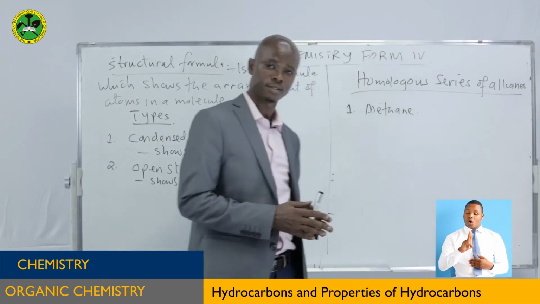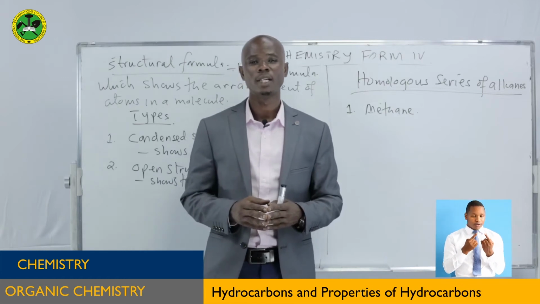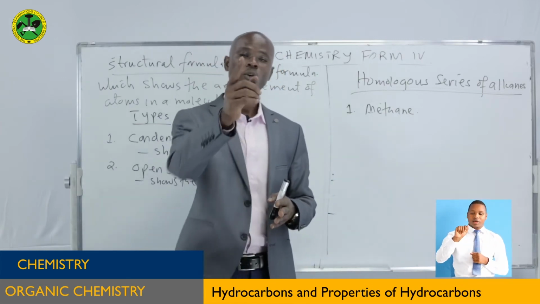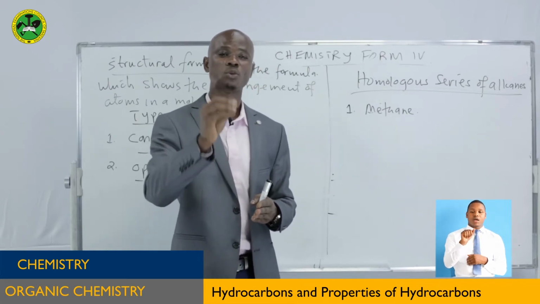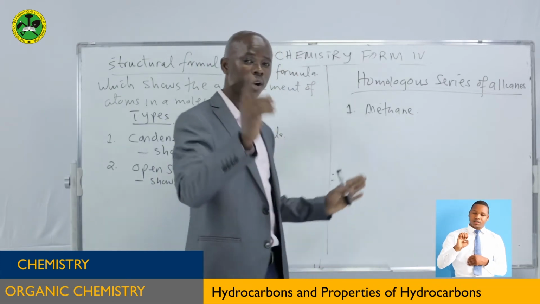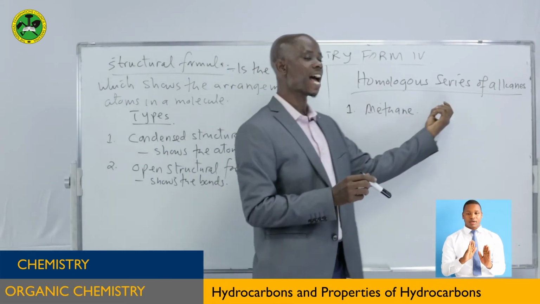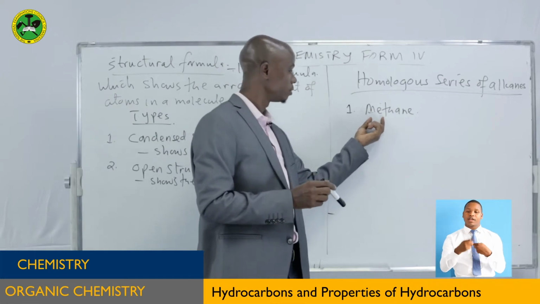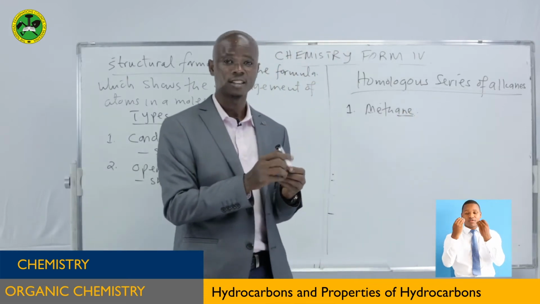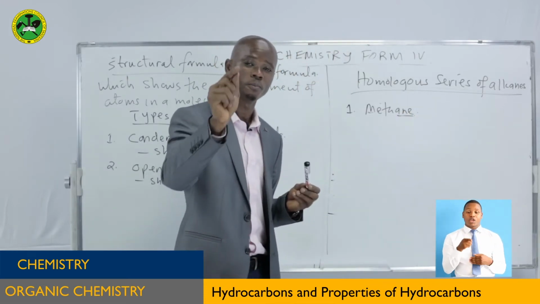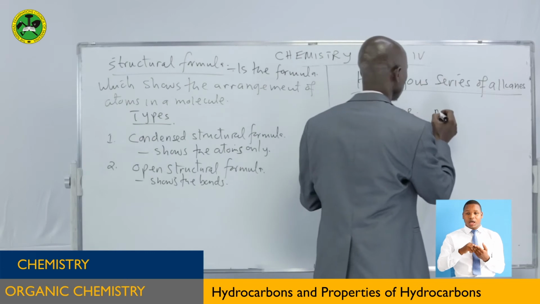Homologous series of alkanes. Now, when we talk about homologous series, we are talking about the members of alkane. There are several members of alkane, but according to your level, we are going only to study the members of alkane up to 5 carbon atoms only. So, starting with the first member with 1 carbon atom, this is methane. This meth means 1. Therefore, methane is an alkane with 1 carbon atom. How can you know that it is an alkane? Because of ane. This ane represents it is an alkane. That means it has got single carbon-carbon bonds. How do you know that it is 1 carbon atom? Because of meth. Therefore, here n is equal to 1.